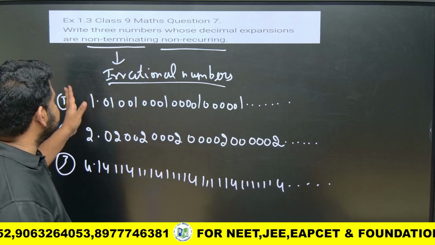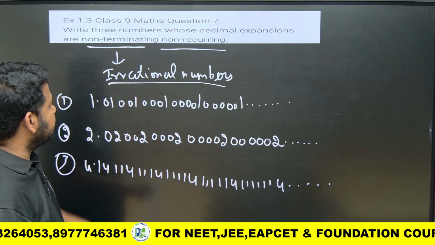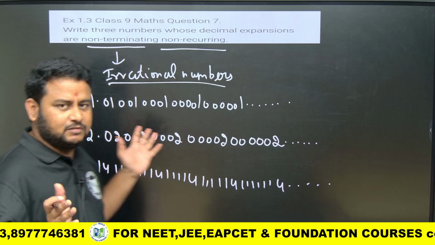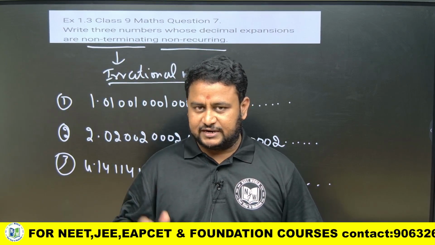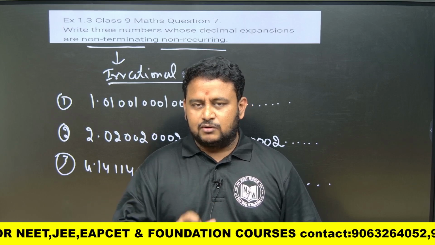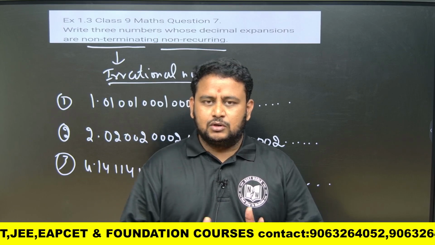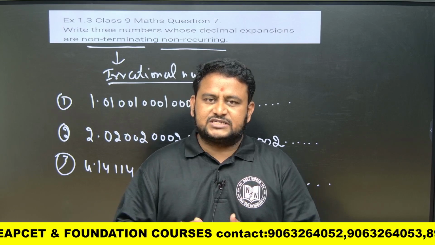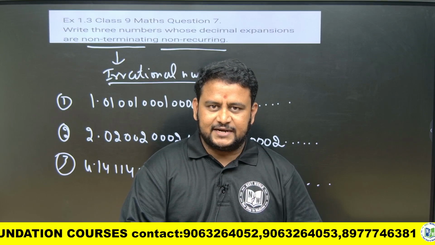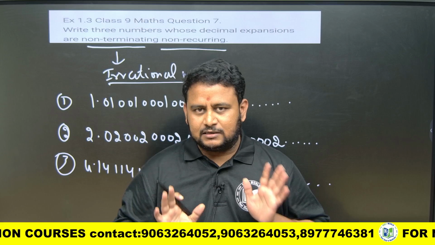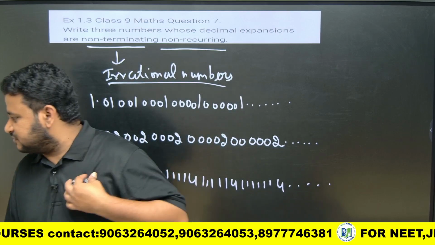So this is the example of non-terminating and non-recurring. There are three numbers. You can write any number of numbers like this, or you can write root 2 is equal to that value, root 3 is equal to the value of root 3, root 5 is equal to that value. Why? Because root 2, root 3, root 5 are irrational numbers. Irrational numbers means obviously it is non-terminating and also non-recurring. Clear? Okay. Let us move to the next question, friends.